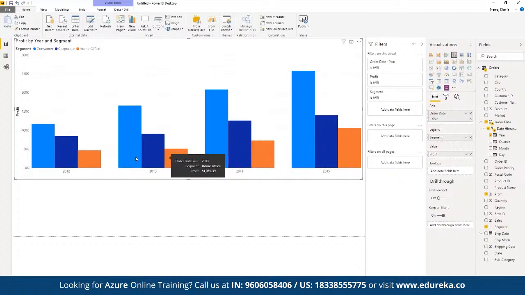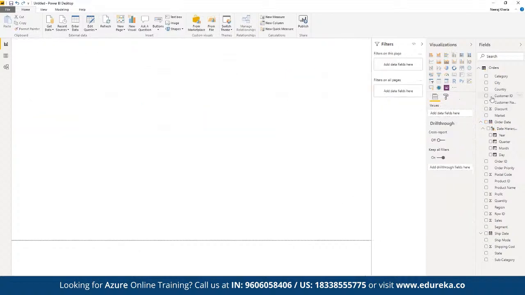Correct? So here we can quickly visualize the entire report of how the profit distribution has been in terms of different segments as well, by quickly showcasing the category report as a part of the requirement. And depending upon the data set, here we have multiple integrations available that we can make use of. For example, say we want to visualize some kind of geospatial data set. Here we can click on add, and we can visualize the entire geospatial data set as well.